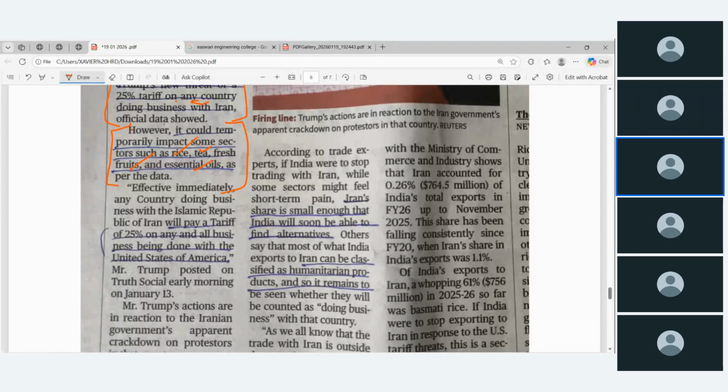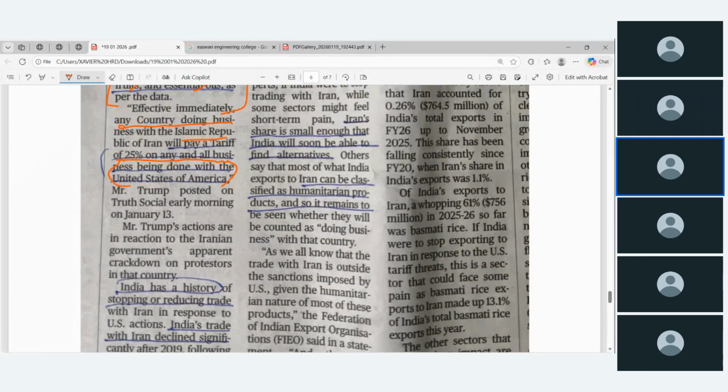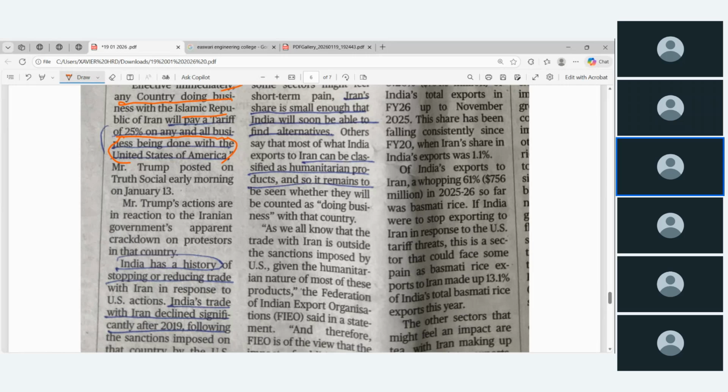The effect: any country doing business with the Islamic Republic of Iran will pay a tariff of 20% on any and all business being done with the United States of America. Okay, and if all countries stopped trade with America, then that's gone. That is what is needed. But we can speak on television, or we can write in the newspaper.